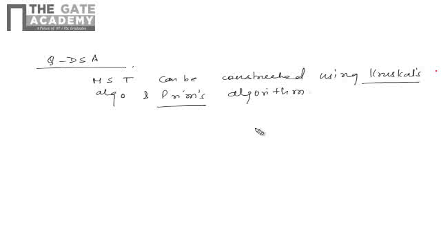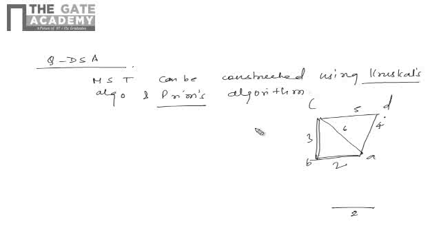Okay, now after that shortest edge, whatever the second shortest edge is there, for that only we will construct the minimum spanning tree. Say for example, this is the graph. Okay, so the shortest edge is 2, then 3, 4, 5, 6. Okay, so first we will consider what? Say this is A, B, C and D. So we will start with A. So first it will go here, then it will go here, right? It won't go here. Okay, so it will always contain this A and then this C, right?